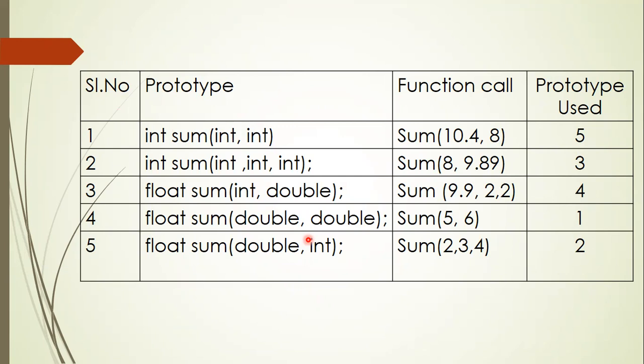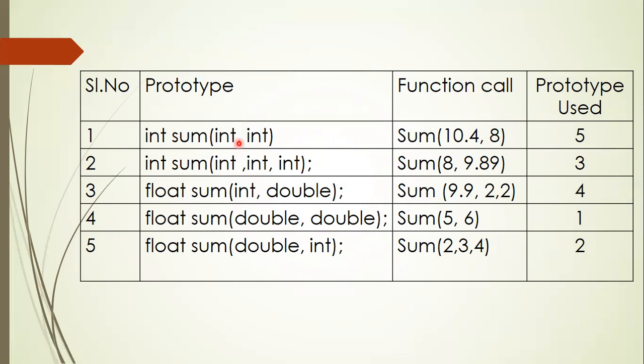Now let's see, when you call a function, which prototype is used. When you call a function like sum(10.4, 8), the compiler tries to find a match for the function called sum with two arguments. How many functions are there with two arguments? 1, 3, 4, 5. In all four, the number of arguments is two only. But here the first argument is double type, and the second argument is int type.